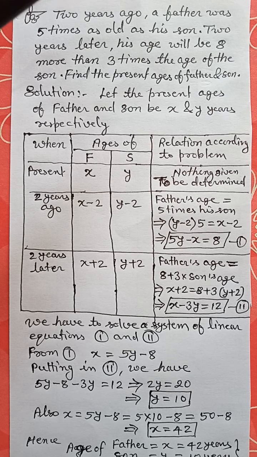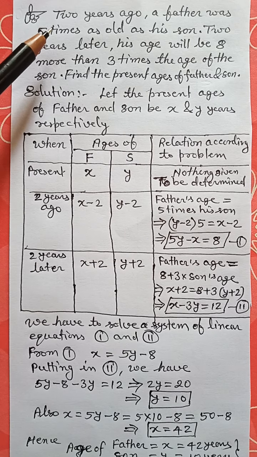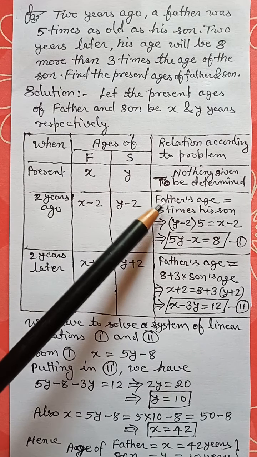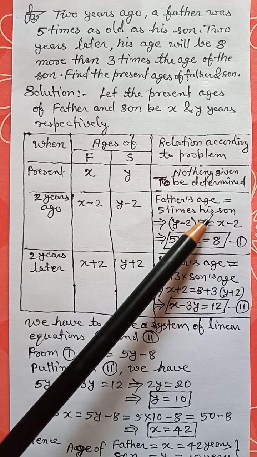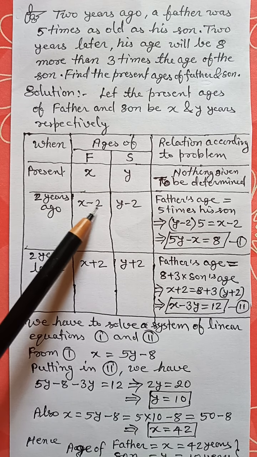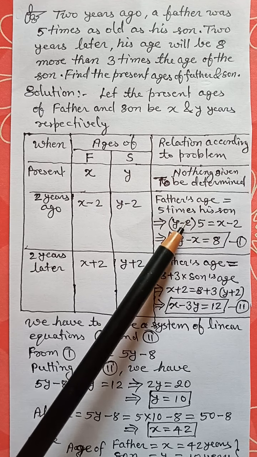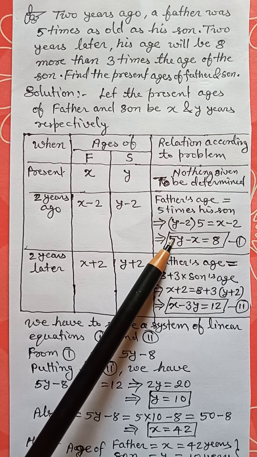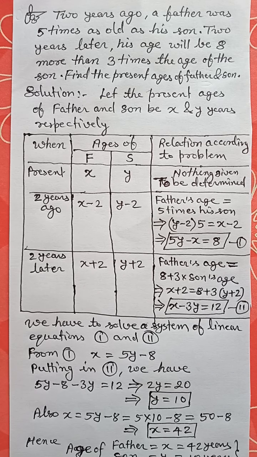Now what is the relationship? The father was 5 times as old as his son. That means father's age is equal to 5 times the age of his son. Father's age is x minus 2, and this is equal to 5 times the age of his son, that is y minus 2. On simplification, we have 5y minus x is equal to 8, and this is our first equation.